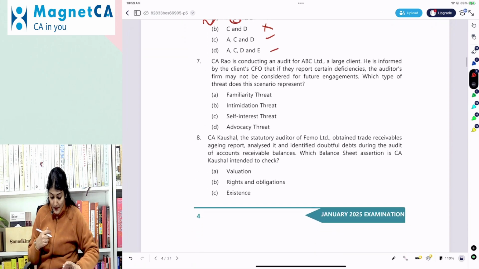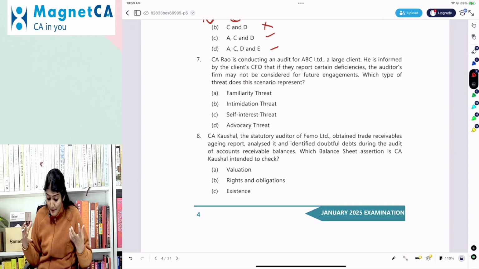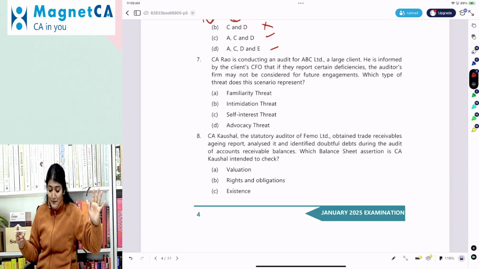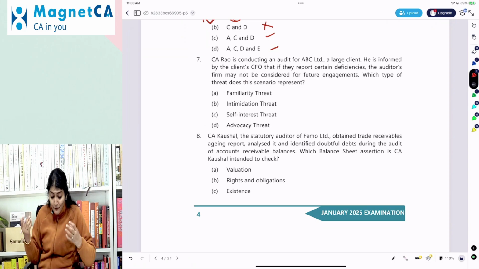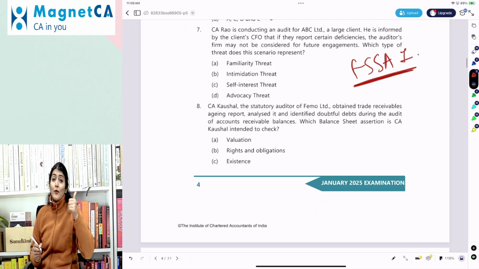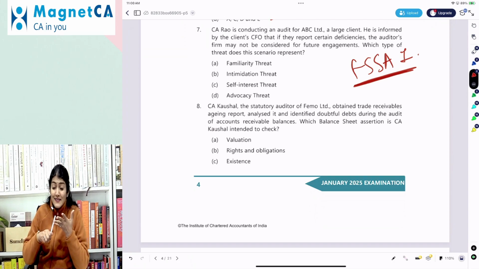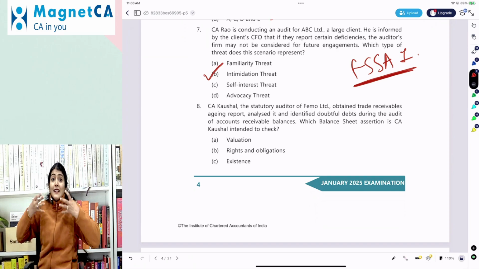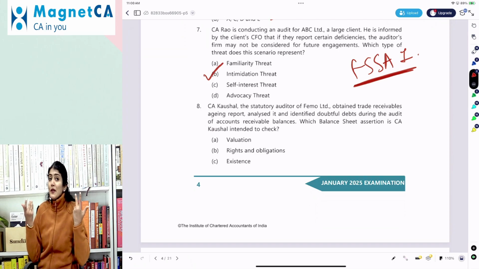Okay, right. Next one. Rao is conducting an audit for ABC Limited, a large client. He is informed by the client CFO that if they report certain deficiency, the auditor's firm may not be considered for future engagements. It's like keeping the auditor at gunpoint. Which type of threat does this scenario represent? There are 5 types of threats to the independence of the auditor: familiarity threat, self-interest threat, self-review threat, advocacy threat, and intimidation threat. So here it is an intimidation threat, where they are threatening the auditor.